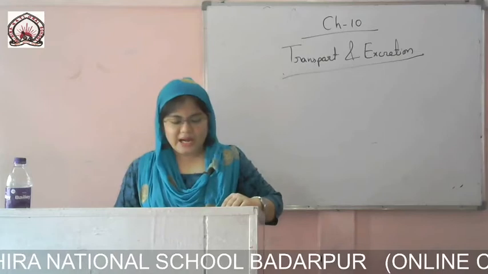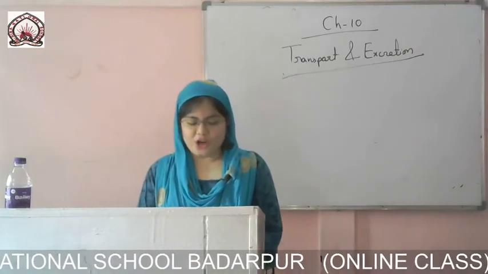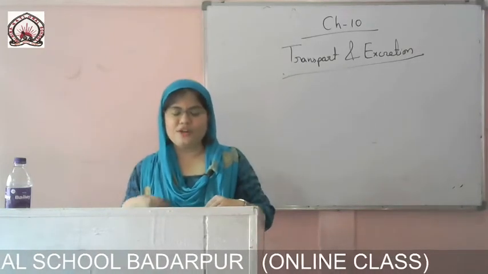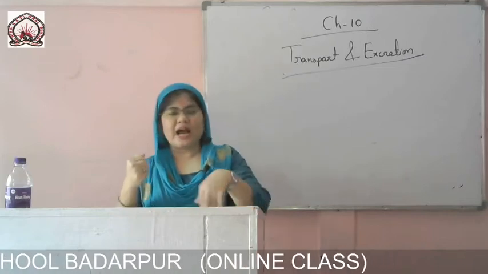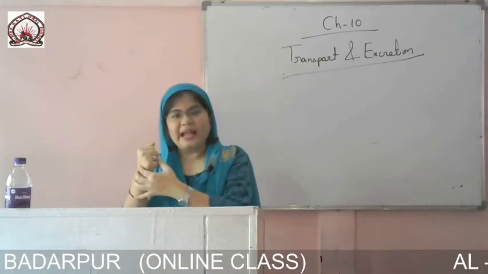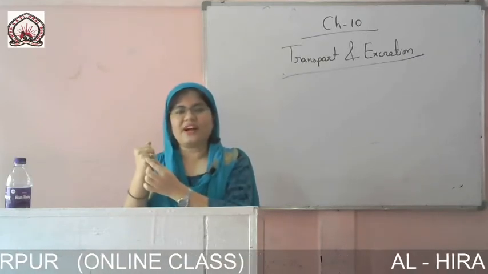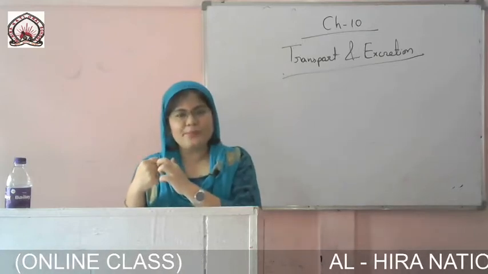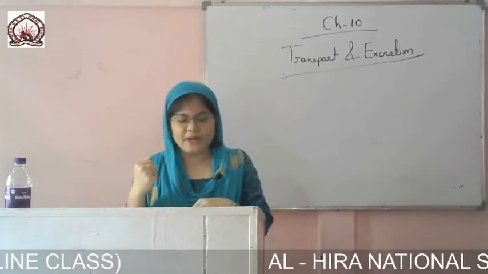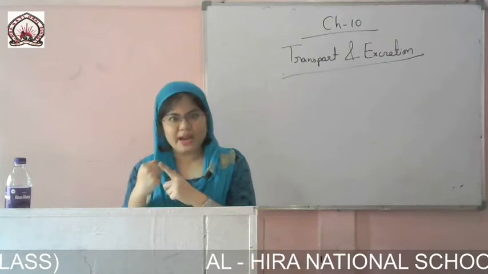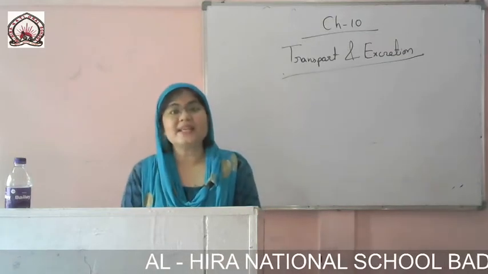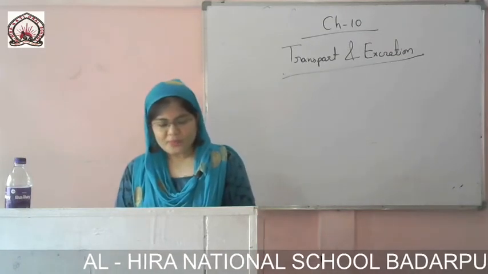Each half of the heart is divided into an upper chamber called the atrium and a lower chamber called the ventricle. Again, the heart is divided into two halves, and each half is divided into an upper chamber and a lower chamber. The upper chamber is called the atrium and the lower chamber is called the ventricle.